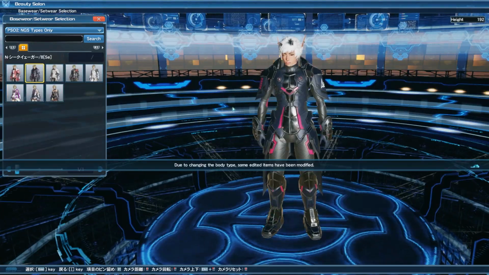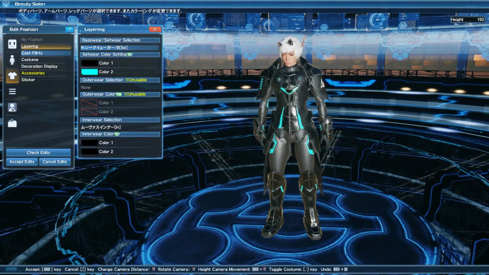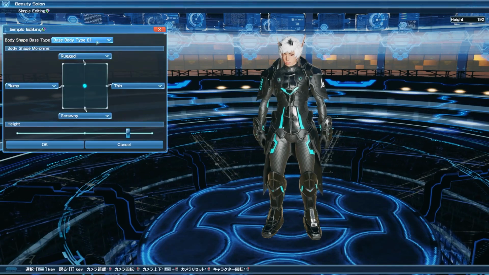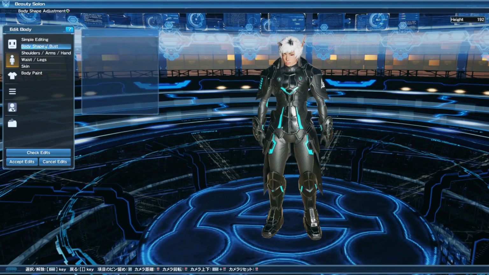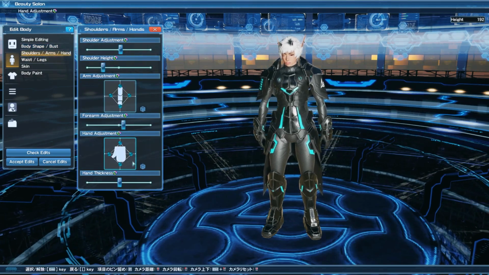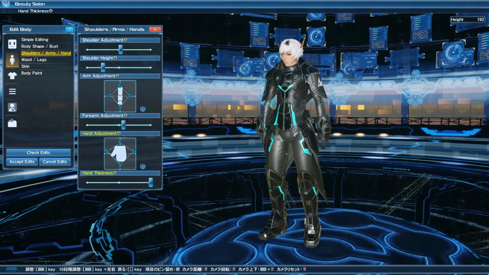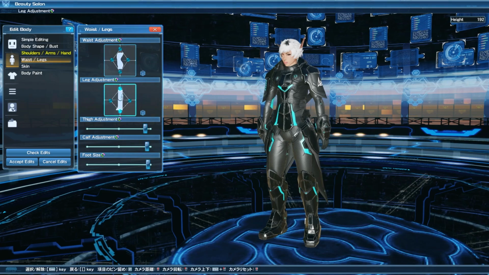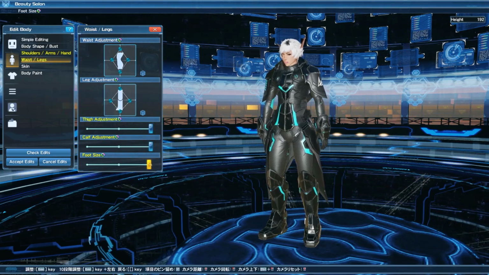All right, but going back to the actual way that the bodies work, it works kind of the same way, all the sliders are pretty much the same when it comes to all of the different ways that you can customize your character. The only new one that's really here is called the hand adjustment or hand thickness. So if you want your character with them thick hands, then you can actually customize them here as well. And now when it comes to the waist and legs adjustment, there's one really important adjustment that's been